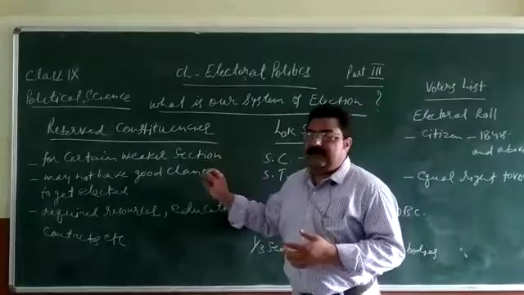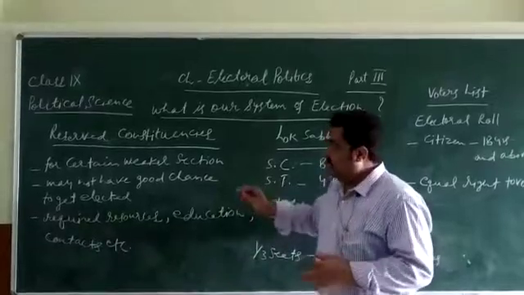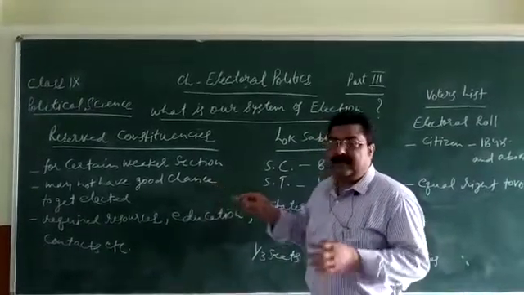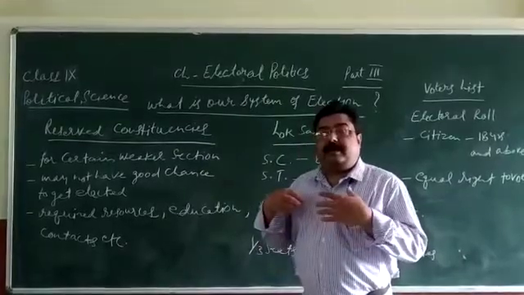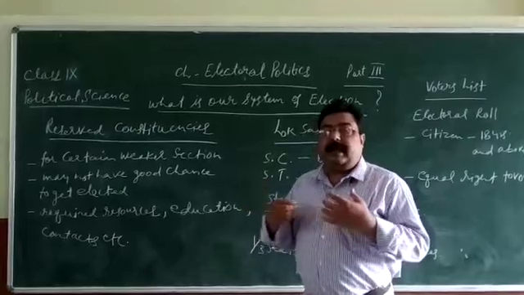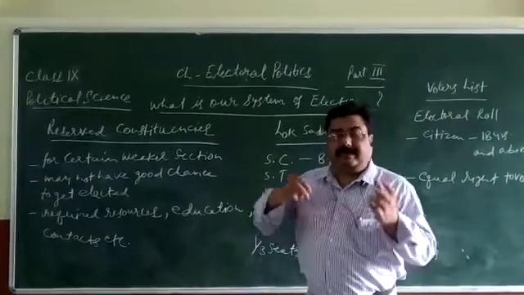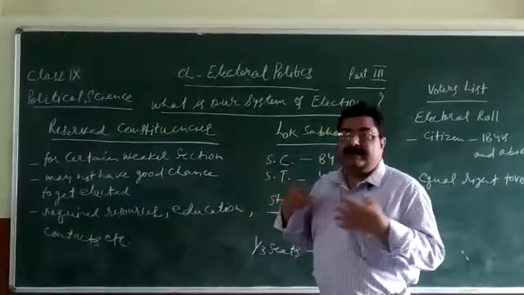So some constituencies have been reserved to give the weaker section a chance, because they may not get the chance to get elected. They may not know how to fill the nomination form, how to collect people's opinion, how to go from one office to the other. There are many things. They may not be educated, they may not be skilled.